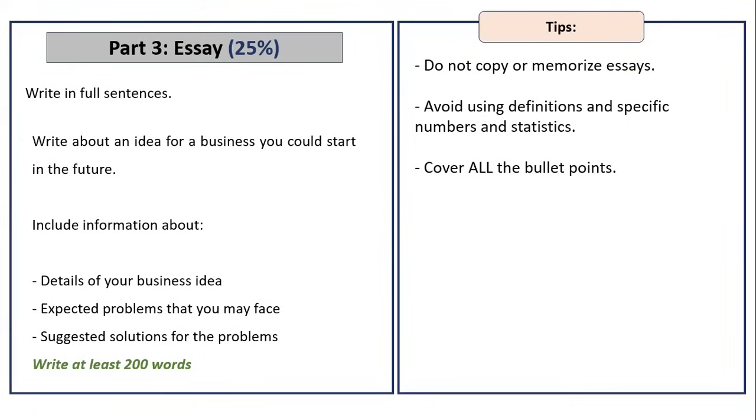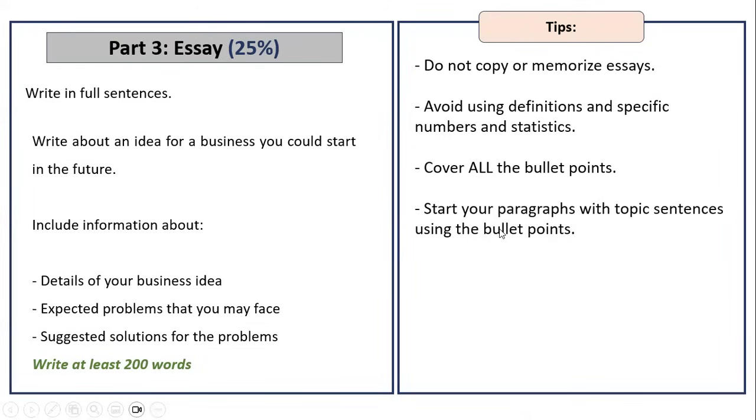What happens if I don't? If you miss one of the points, you might lose part of the mark. If you miss all of them, it means you are writing about a totally different topic, which means you might lose a big mark. And sometimes the marker might decide to give you a 0 if it's not related at all. And yeah, this one is really, really important, even for the good students, the excellent students. Sometimes they make this mistake. They keep writing beautiful sentences, but the marker doesn't know what you're talking about.